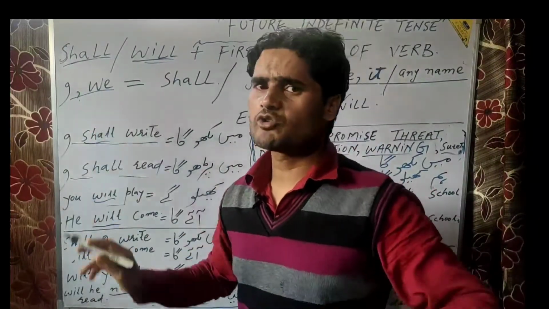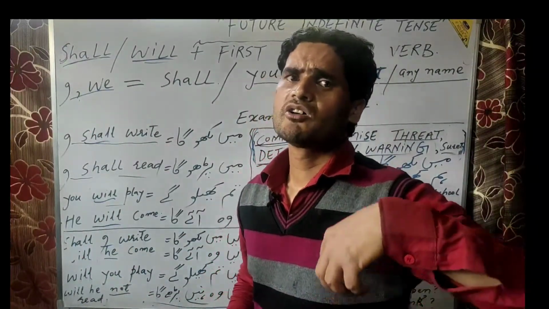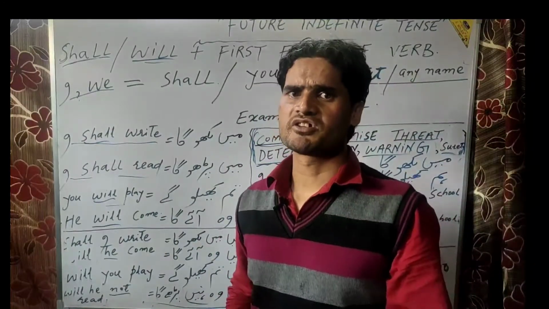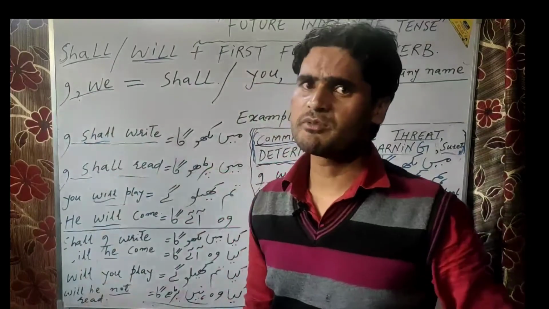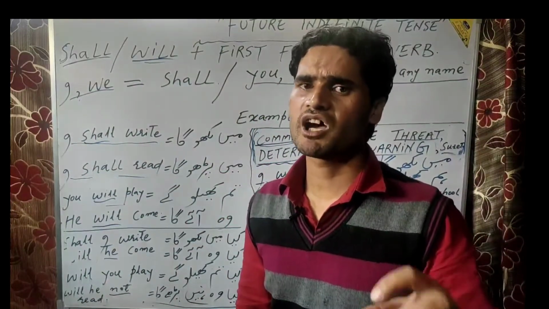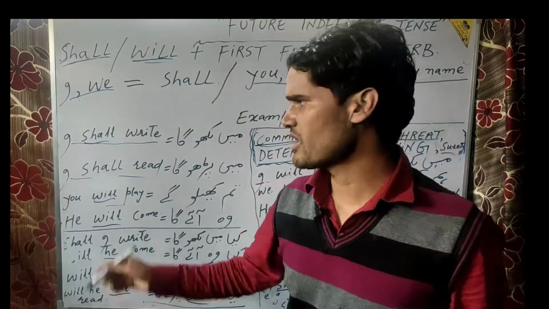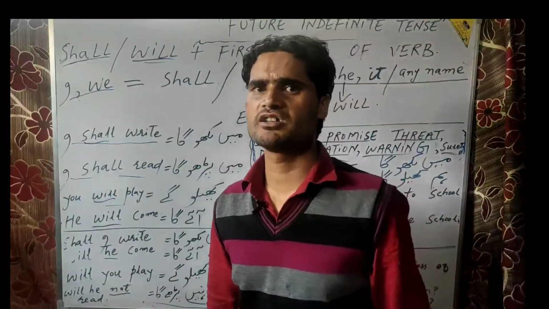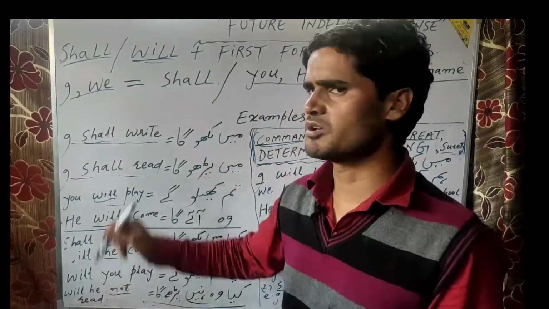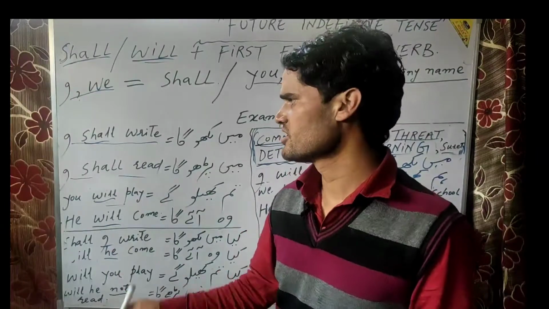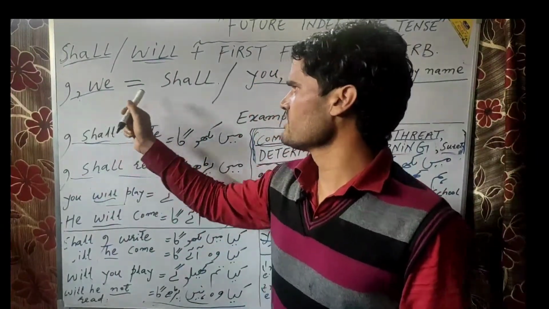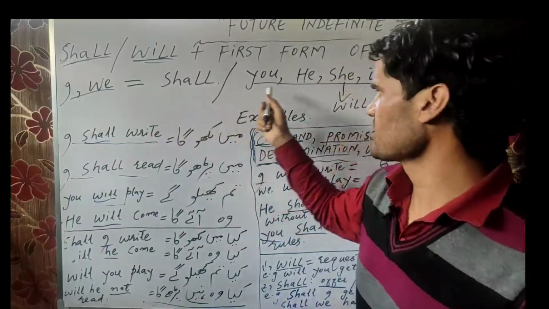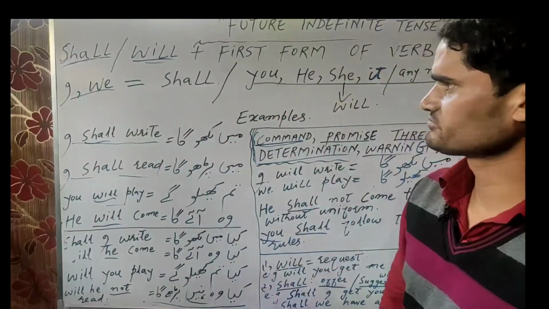However, I will just make it clear. It can also be followed by will, but in what circumstances, in what conditions can these pronouns be followed by will? I will also explain it to you. So you have to go through this video till the end. Only then can you understand such complicated concepts in this tense. But for the time being, just remember I and we are followed by shall, and the rest of the pronouns are followed by will.